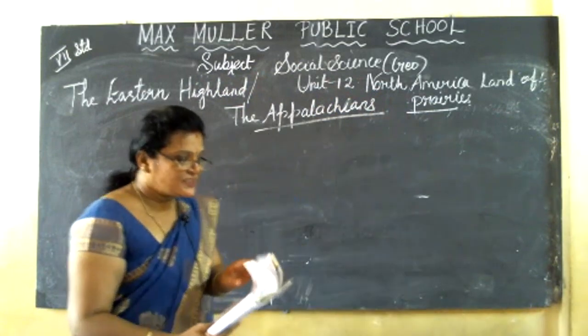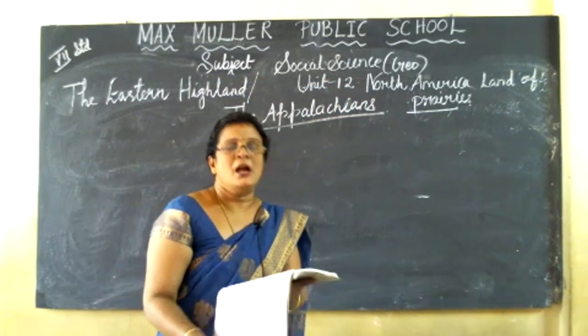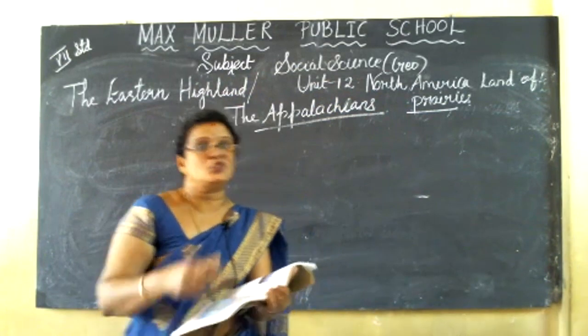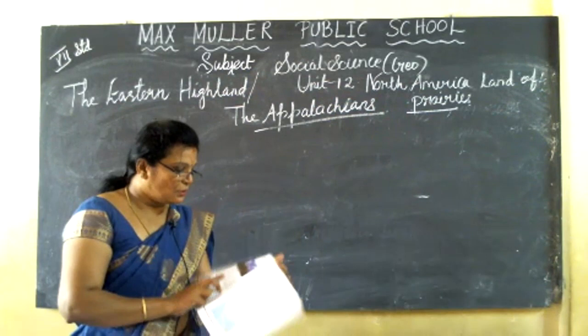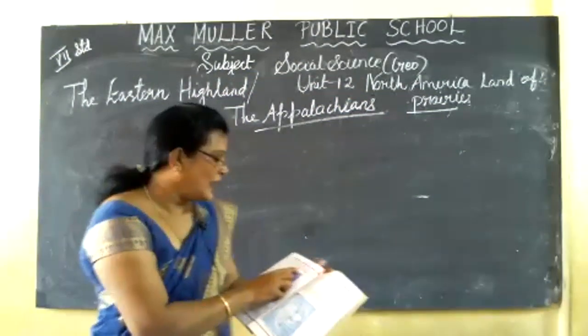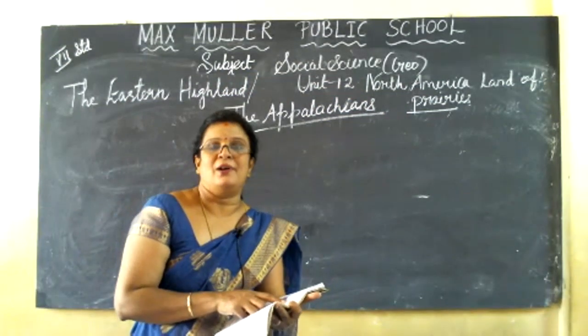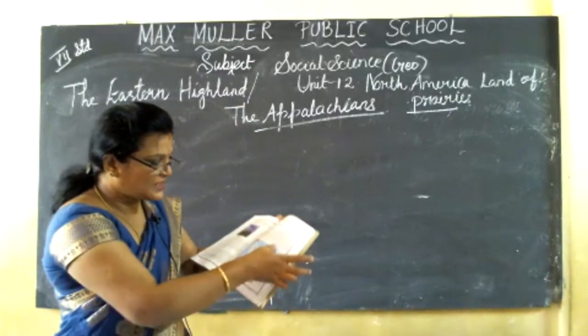So what does this mean? Appalachians means the continuation of islands. Okay. The Eastern Highlands are also known as Appalachians. Eastern side means this side.